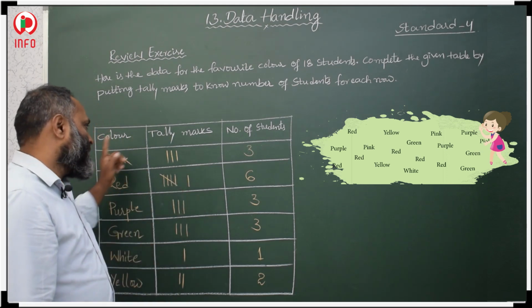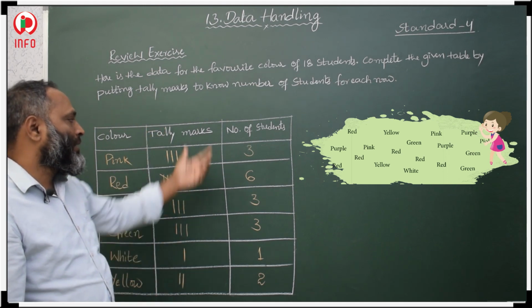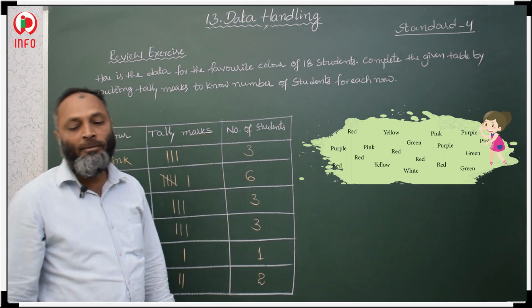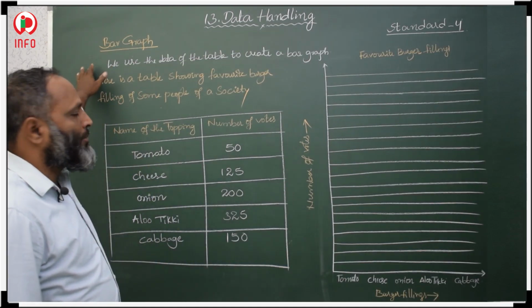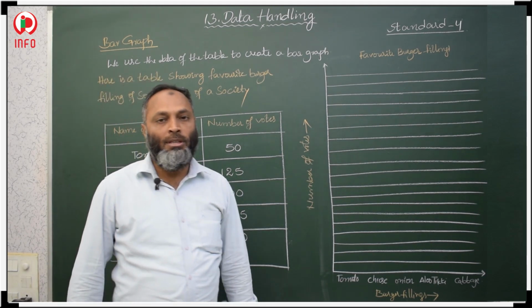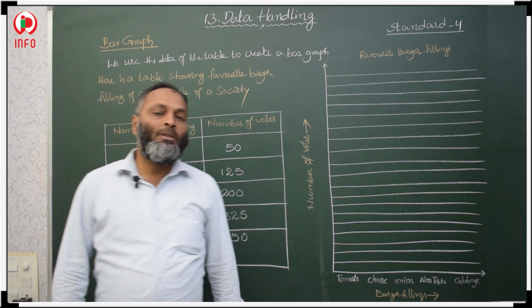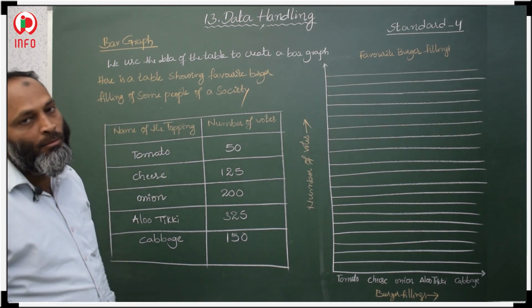Okay, this is the method to represent the given data in tally marks and also the number of students. Now, students, our next concept is the bar graph. So what is a bar graph? How do we represent data? If we represent data using bars, that is called a bar graph.